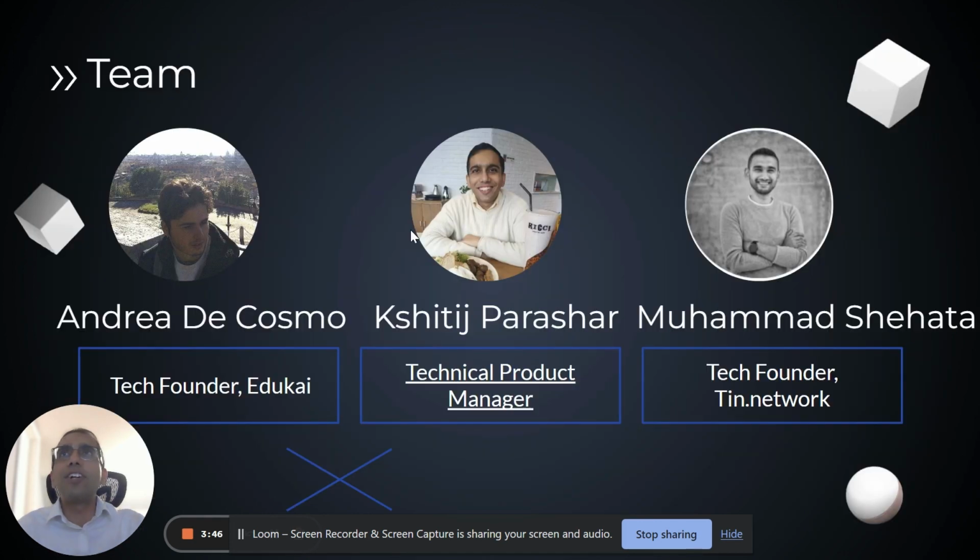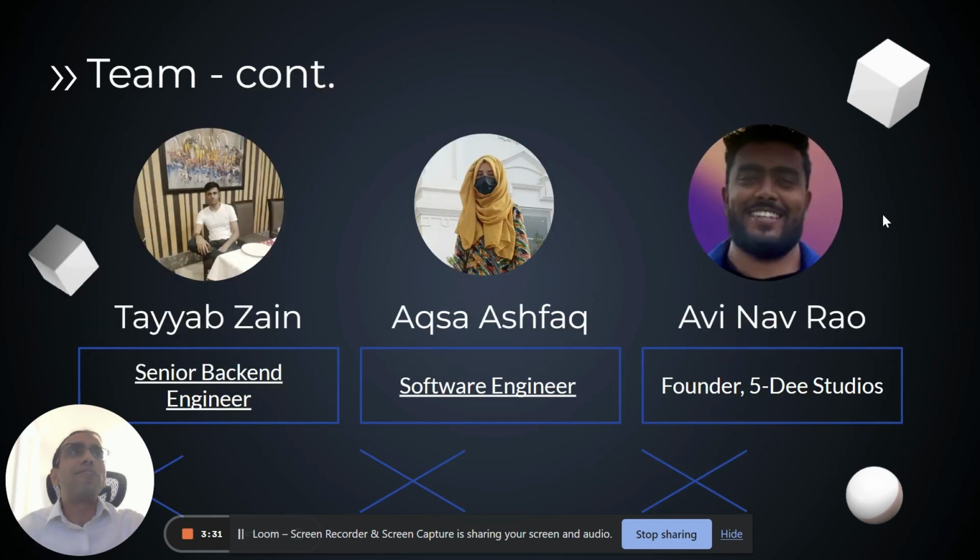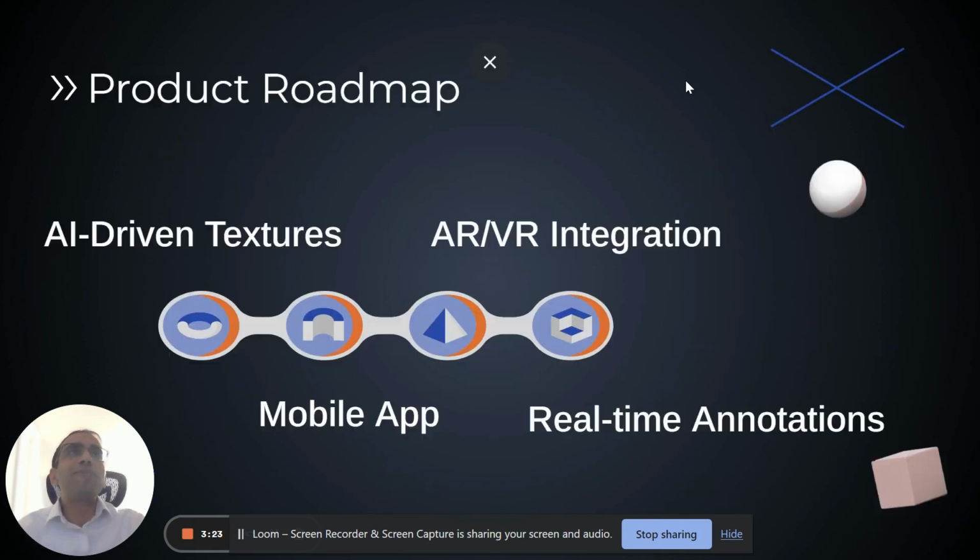and emerging tech startups. In terms of our team, we have an awesome team comprising current as well as existing founders, including Andrea, who is our team lead, myself, Kshitij. We have Mohammed, who is a tech founder. We have Tayyab as an engineer, Aksa as an engineer as well as Avi, who is also a founder.